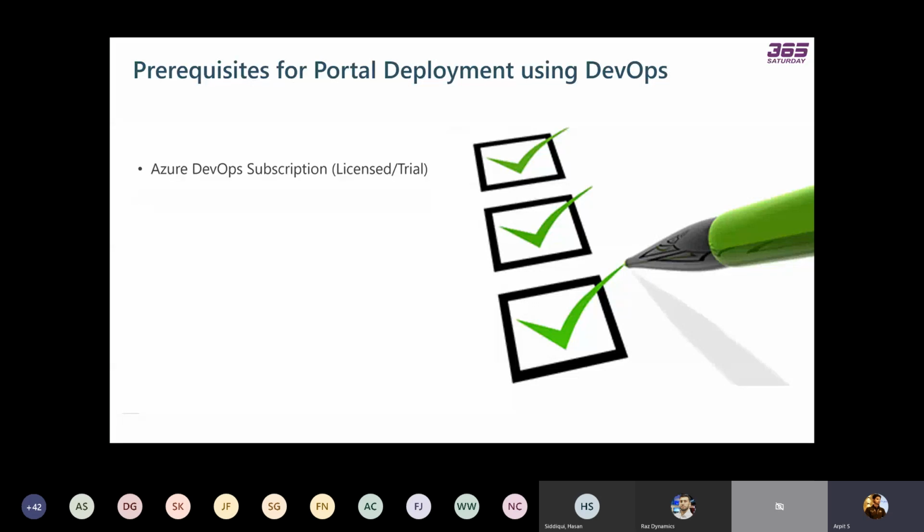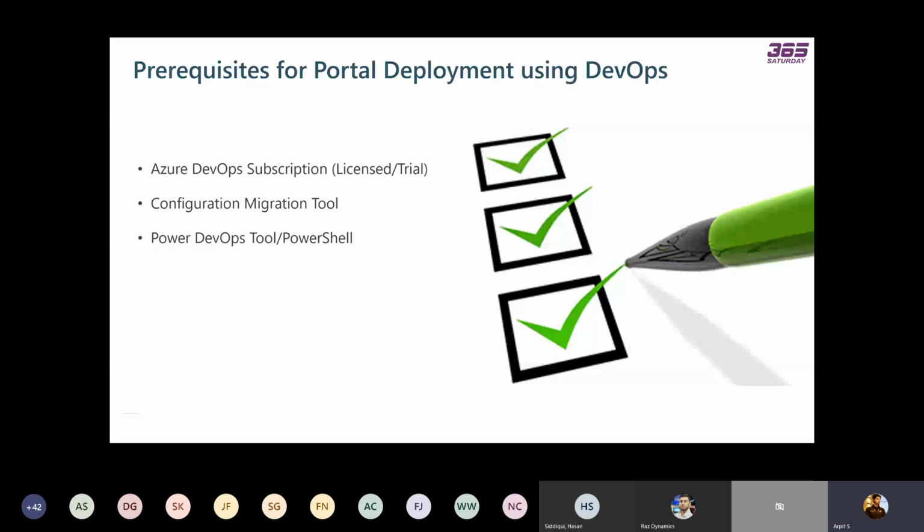And what are the prerequisites for that? The first thing, you need to have an Azure DevOps subscription, whether licensed or trial. You need to have the Configuration Migration Tool. Make sure that you are using the latest Configuration Migration Tool, so that you get all the latest features that Microsoft introduced, like FetchXML and disable plugins.